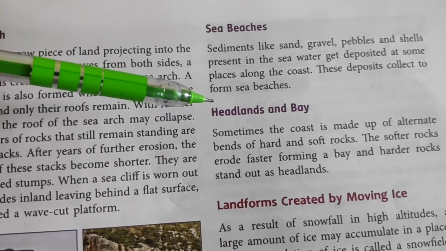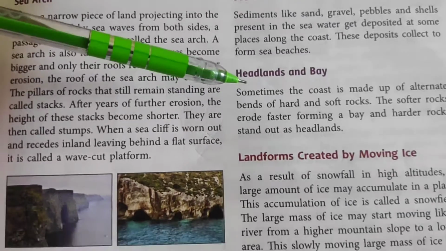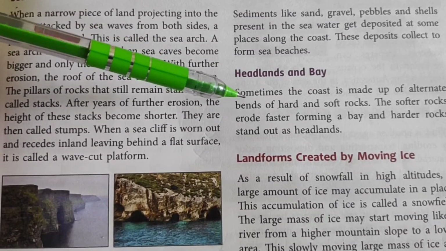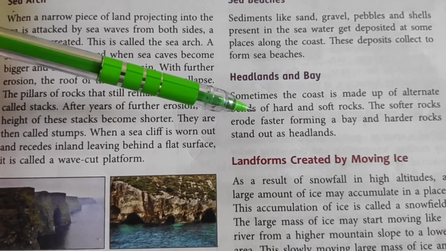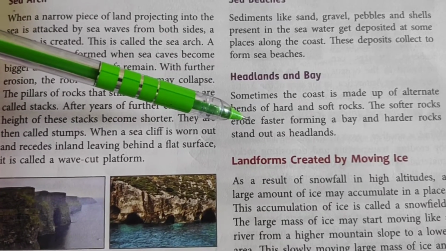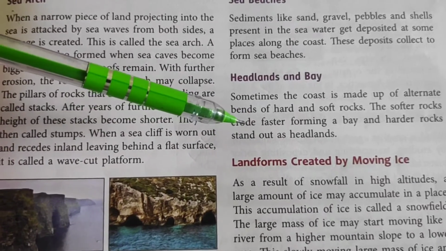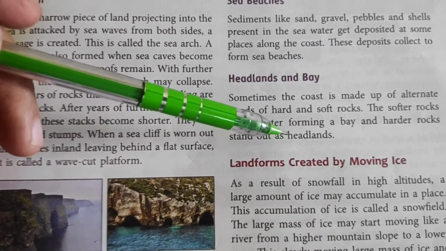Okay, then headlands and bays. Sometimes the coast is made up of alternate bands of hard and soft rocks. The softer rocks erode faster, forming a bay, and harder rocks stand out as headlands.